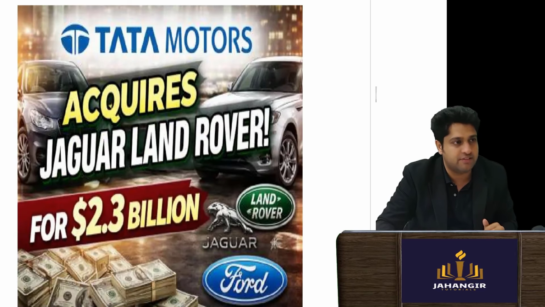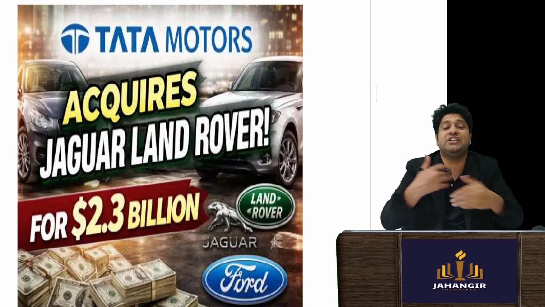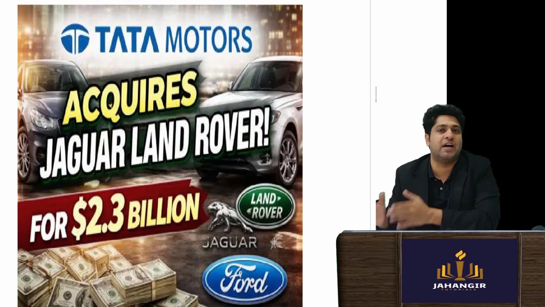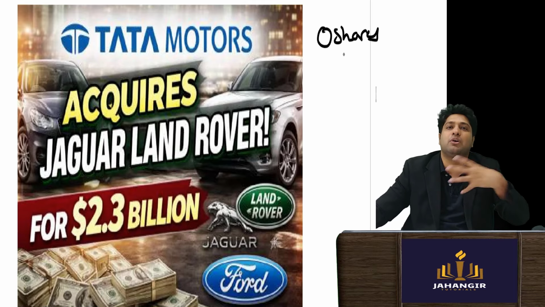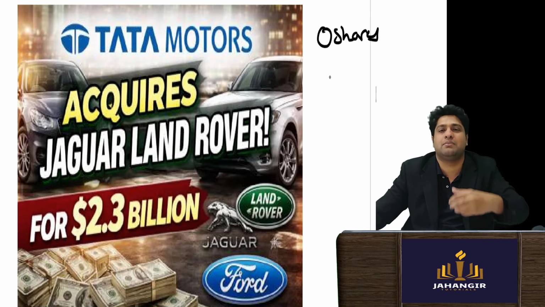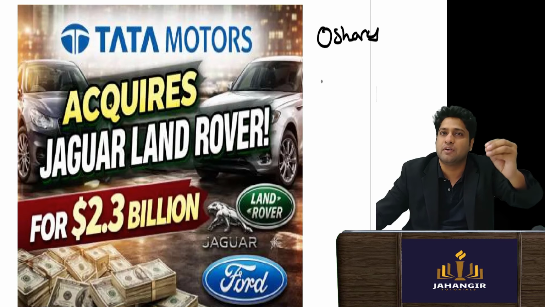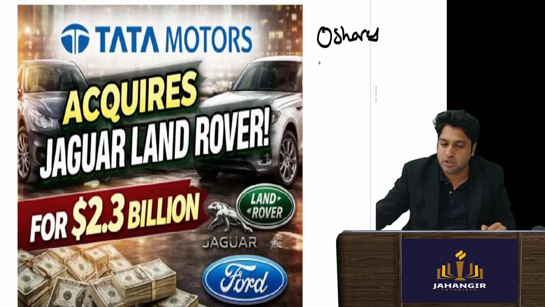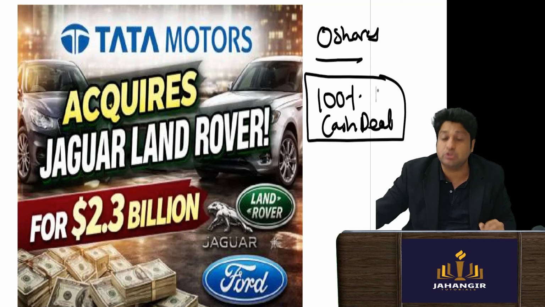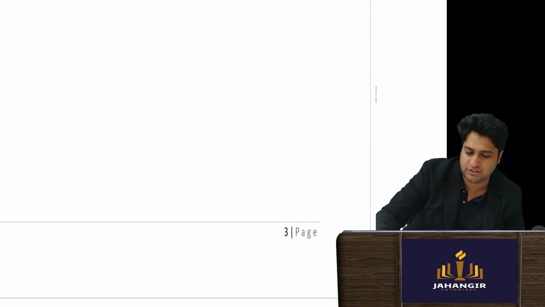The next example is when Tata acquired Jaguar and Land Rover from Ford. How many shares were given to the shareholders of Jaguar and Land Rover? The answer is 0 shares were given. Sir, why? Obviously because the acquirer company will decide whether they want to give shares, or give cash, or give a mixture of both. So it was a 100% cash deal. No shares of Tata were given. Instead, they said, give us your shares, take the money and leave.